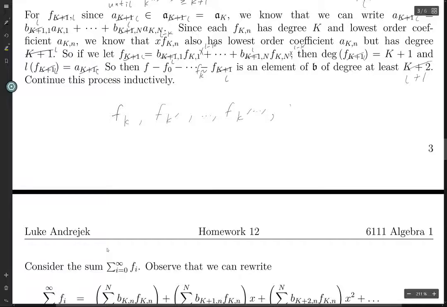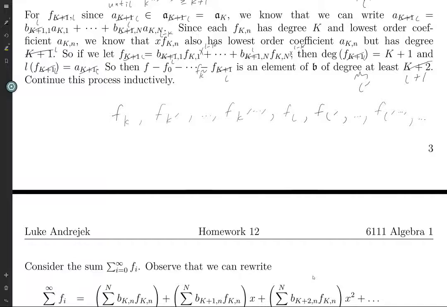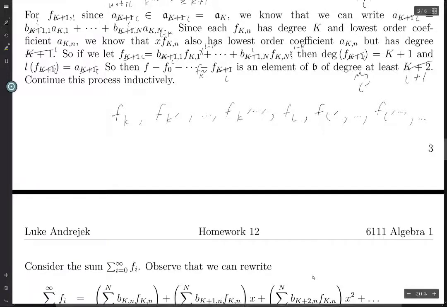Then we went up to FL, and then let's say from there we go up to FL, an element of B of degree L prime, which is at least L plus 1. So we'll have FL prime, and then we'll keep going, and eventually we'll get an indeterminate number of L primes, and then we'll just keep going from there. So we're going to relabel these. So this is going to be f0.